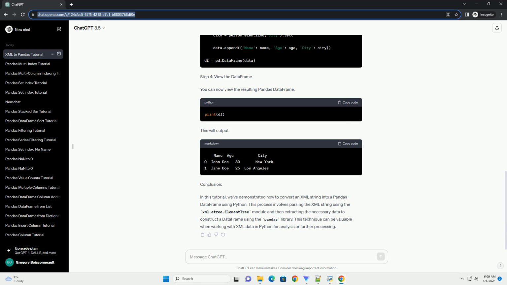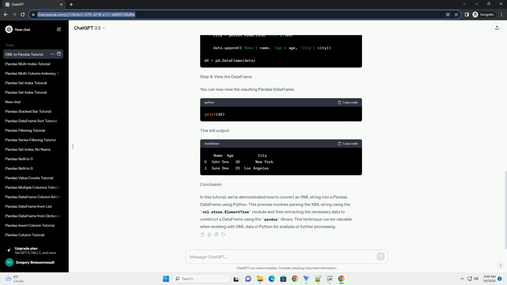Step 3. Extract data and build data frame. Now, extract the data from the XML elements and build a pandas data frame. Step 4. View the data frame. You can now view the resulting pandas data frame. This will output. Conclusion. In this tutorial, we've demonstrated how to convert an XML string into a pandas data frame